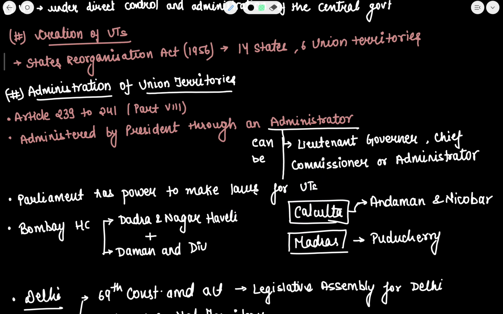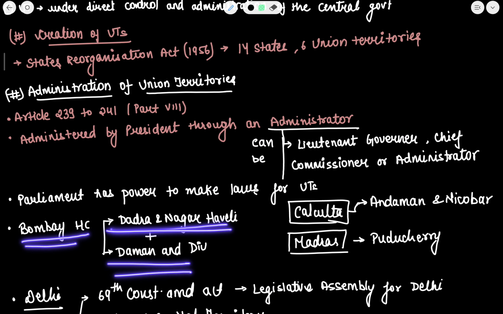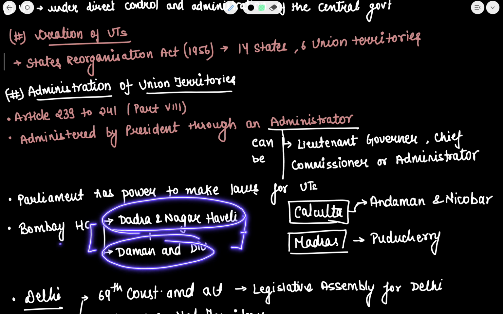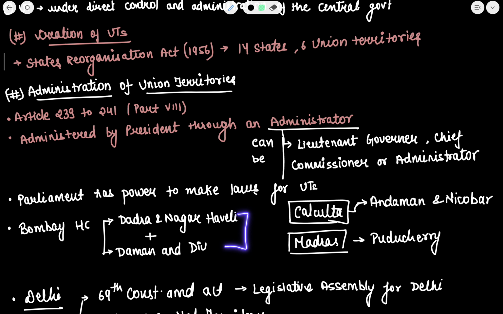Now, let me tell you about the jurisdiction part. The Bombay High Court has jurisdiction over Dadra and Nagar Haveli and Daman and Diu. Prior 4 or 6 years before, these were two separate union territories, but in the past 2 to 3 years, I guess, these have been merged, and a total of 8 union territories are there, and 28 states are there right now.